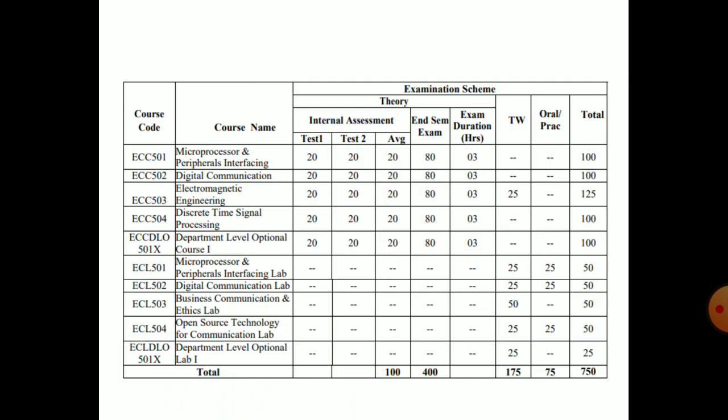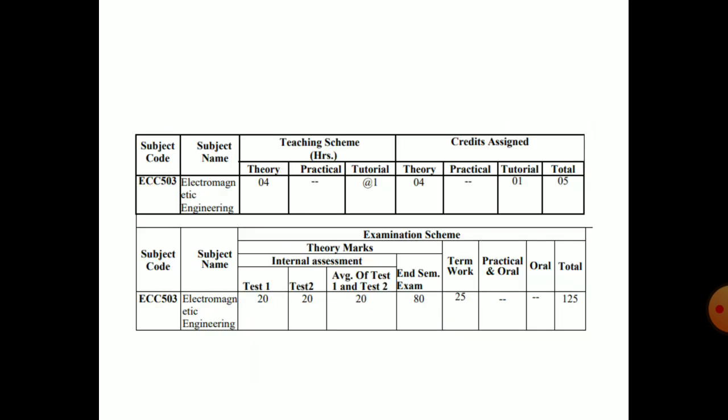Next part is the course scheme, where you can see the different subjects, microprocessor and electromagnetic engineering. Next, 4 lectures are allocated per week, and we have to conduct a 1 hour tutorial. So a total of 5 credits are assigned for this subject.